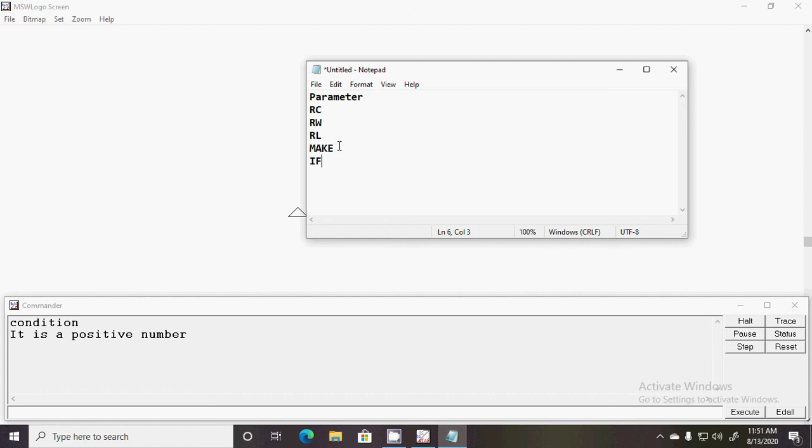Next, make command. With the help of the make command, we can declare a variable. Whenever you are using the make command, meaning when you are declaring a variable, definitely you give a double inverted comma in front of the variable name, and while you are accessing the value of this variable, you write the colon symbol.